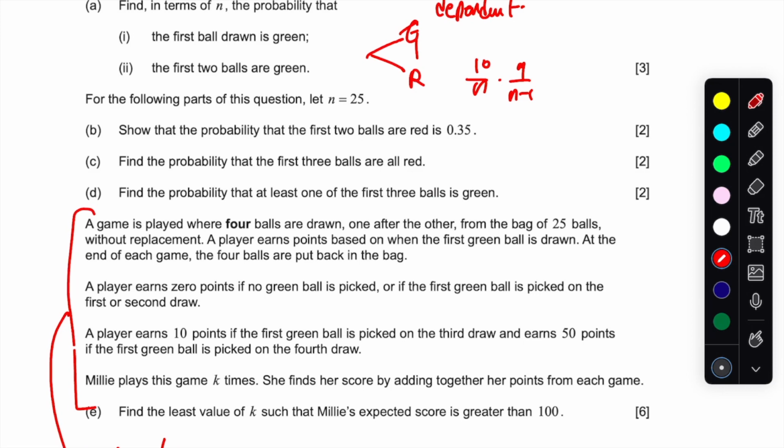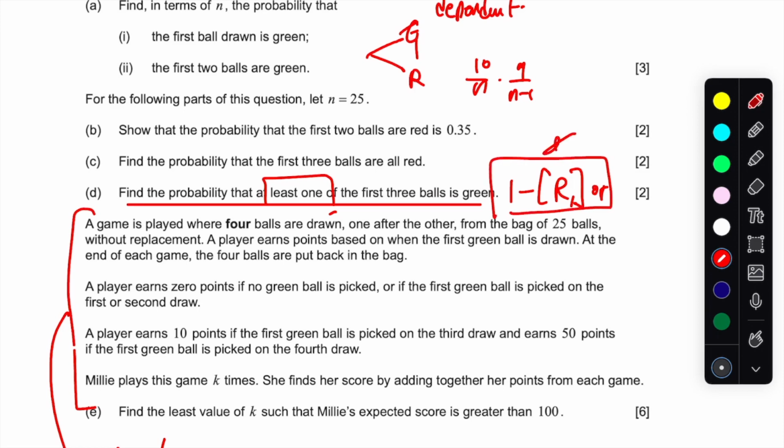Because, for example, when I see a question like part D, as soon as I see "at least one," I know it's going to be very much like the exclusion principle. If it's at least one green, I'm going to subtract from one the probability of all red. So I want to get all red, and that's how I'm going to go, right? So as you can see, it's better to work with the exclusion principle for this one.